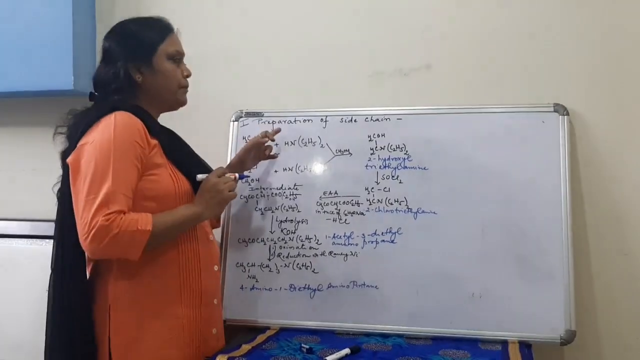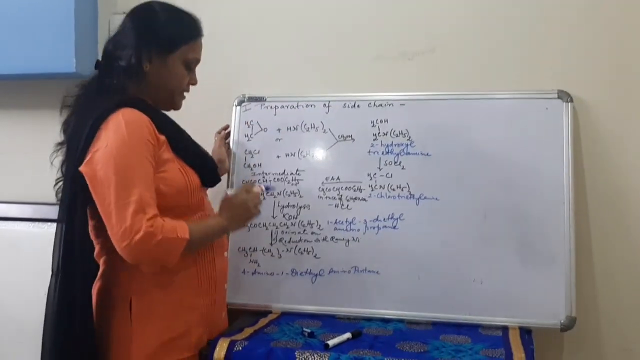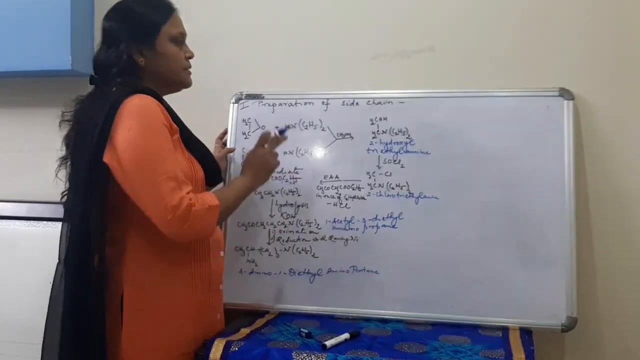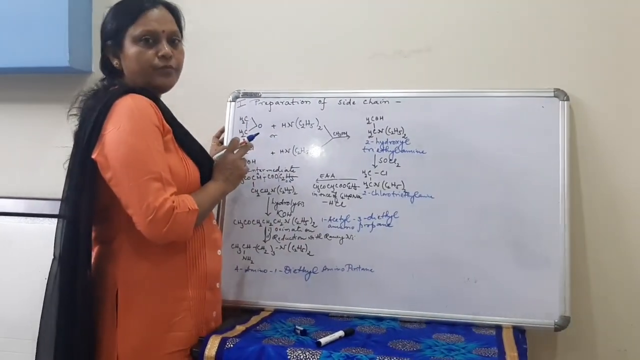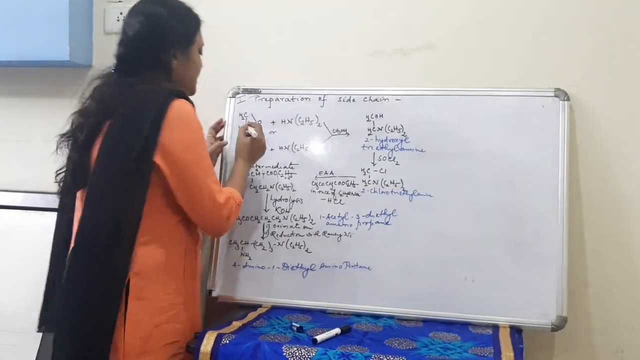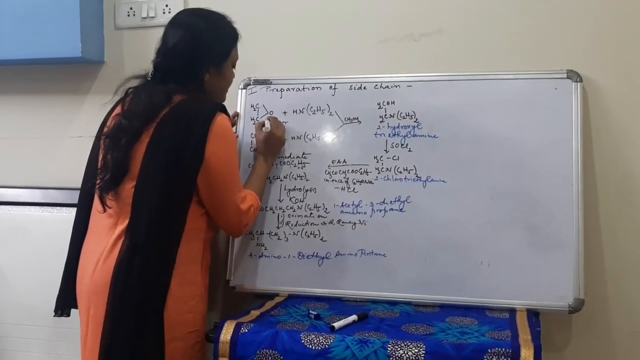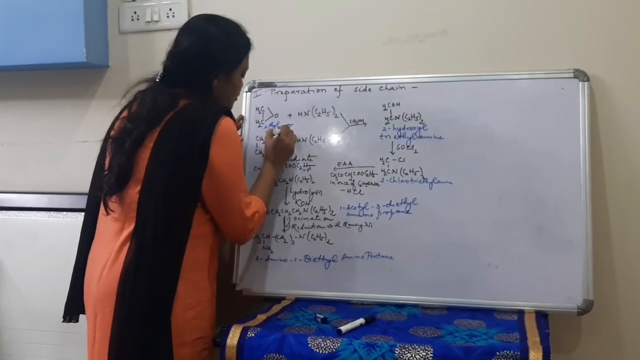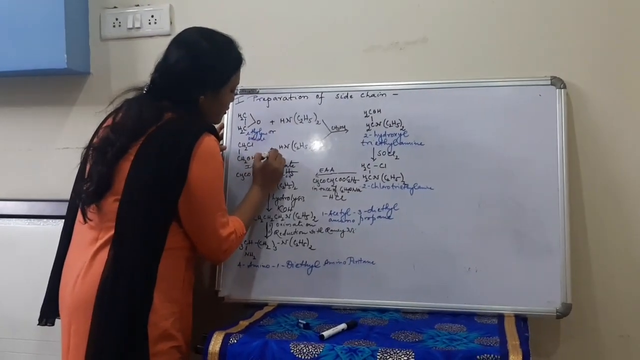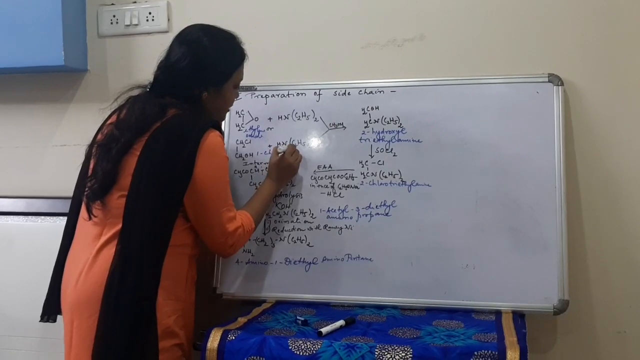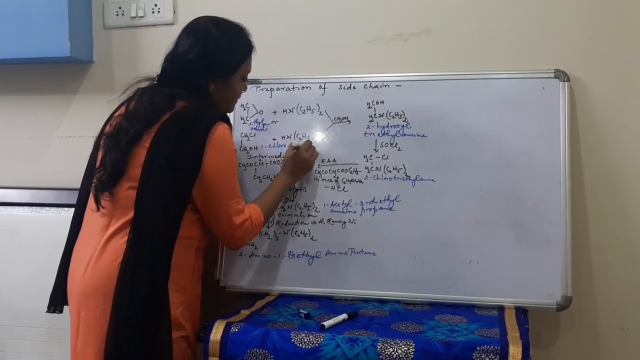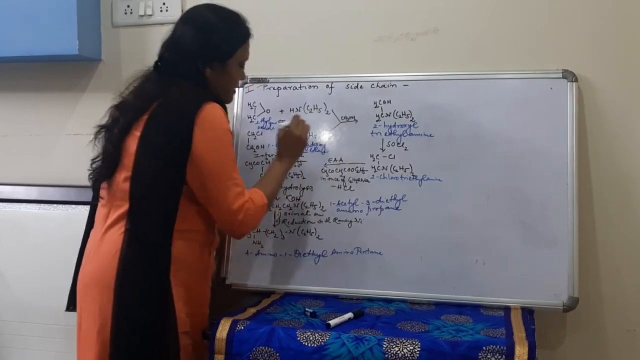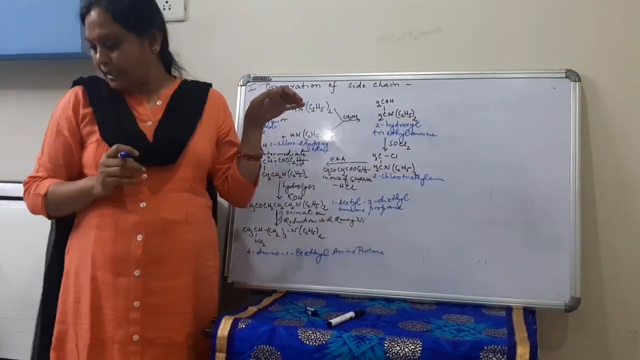So we start with preparation of the side chain, 4-amino-1-diethylamino-pentane. The starting organic compound which we will take here is ethylene oxide. Either you can take ethylene oxide, or you can take 1-chloro-2-hydroxyethane. This can be the starting material.